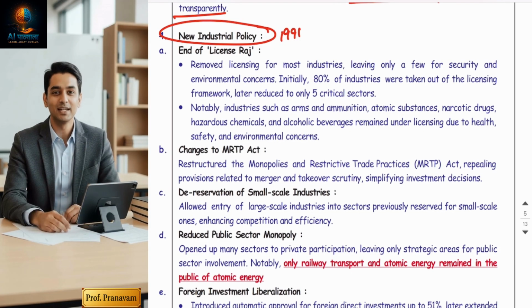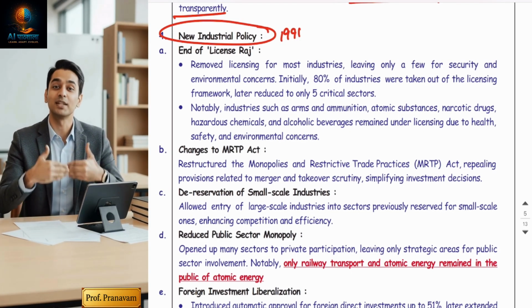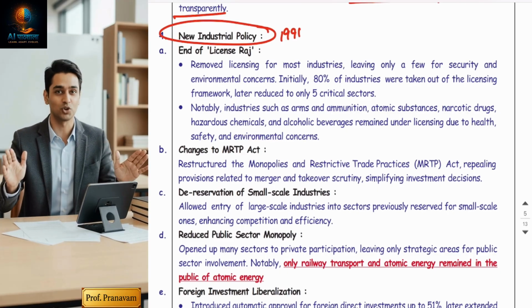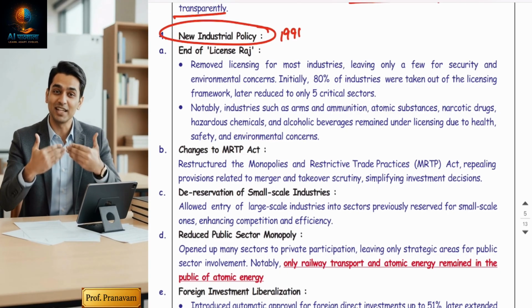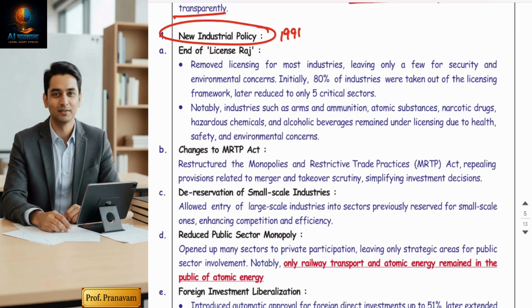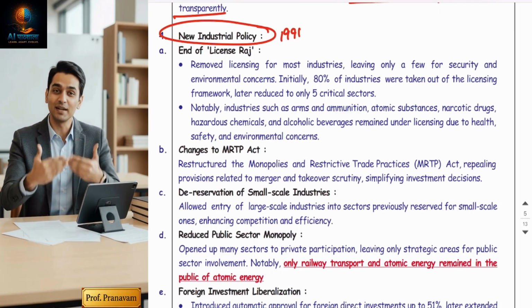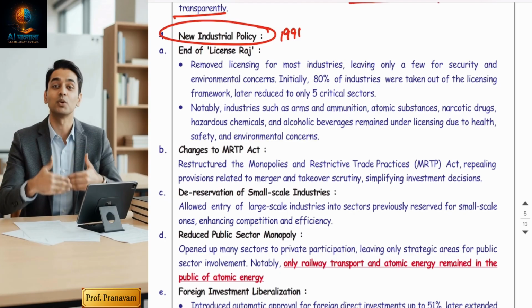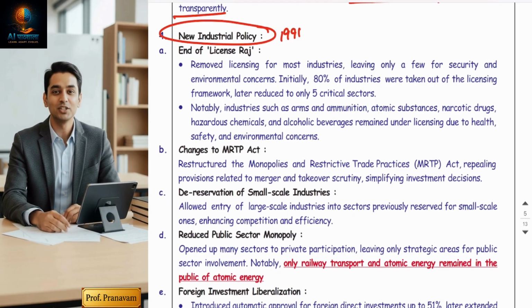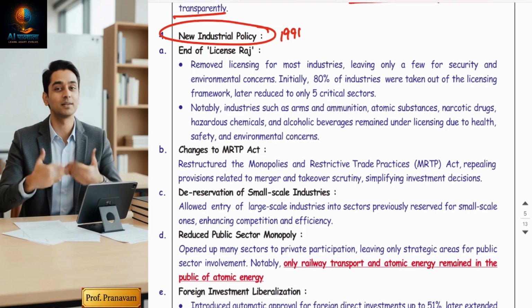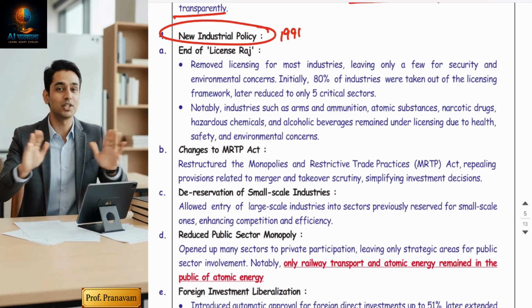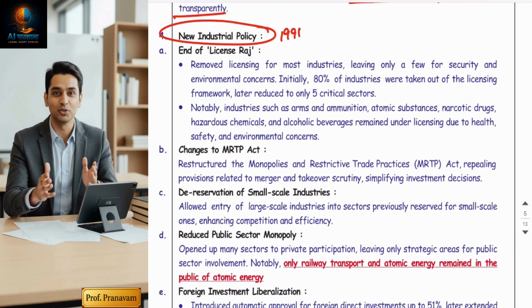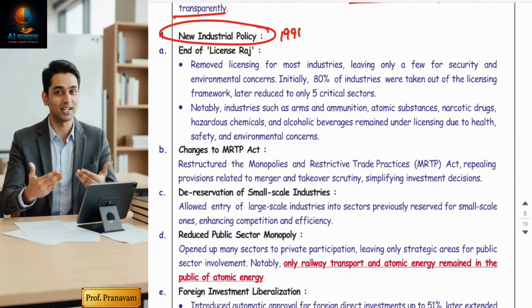Guys, prior to 1991, when Nehruji started running the country from 1951, the mentality of the Indian government was that privatization should be discouraged. The private sector should not do business as they are selfish people, right? So all the businesses were run by the public sector and government, and if any private people wanted to do business, they had to take a license. In India, license raj was going on. My god, such tough, restrictive policies. The major problem because of this license raj and so many strict rules was that there was a brain drain from India.